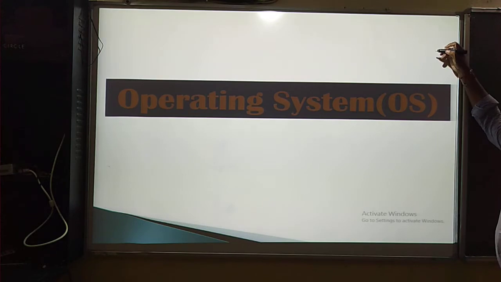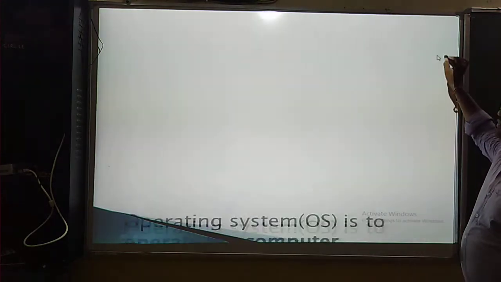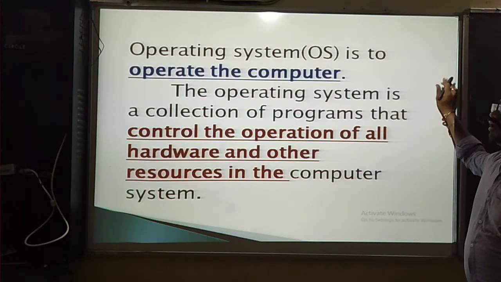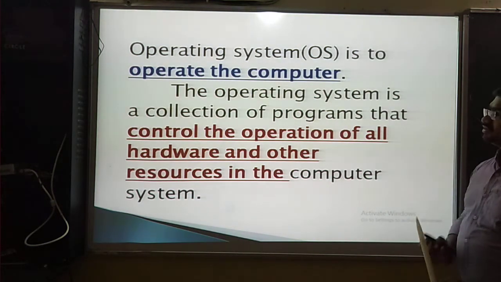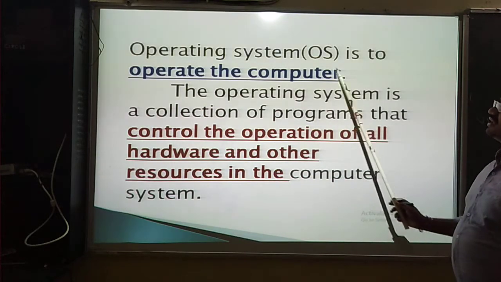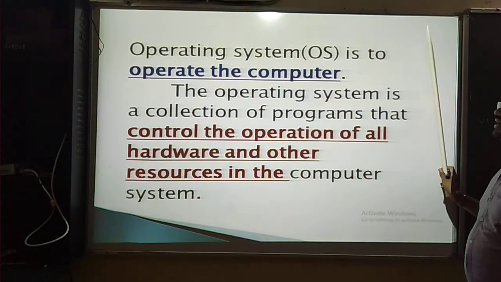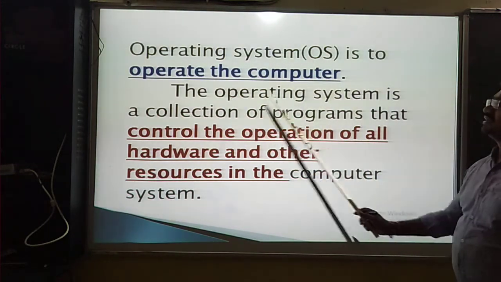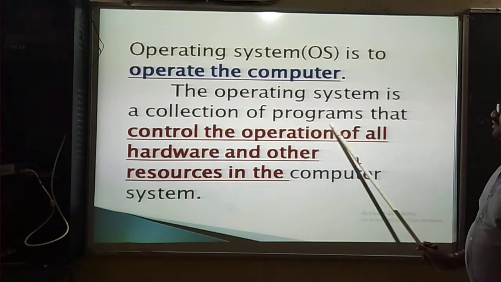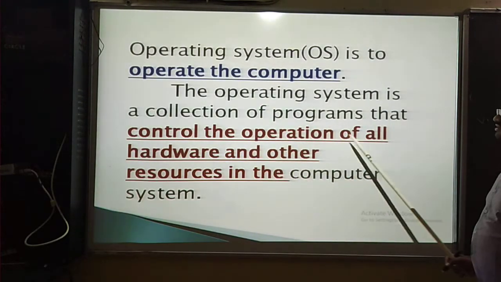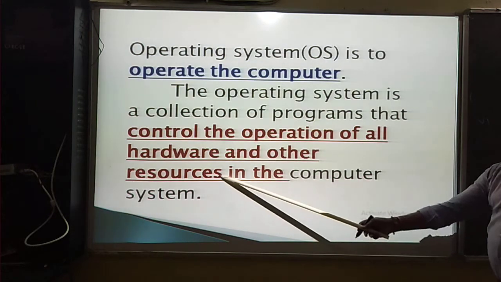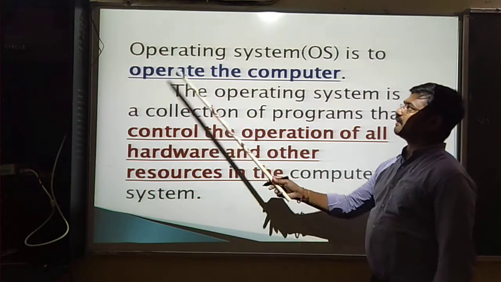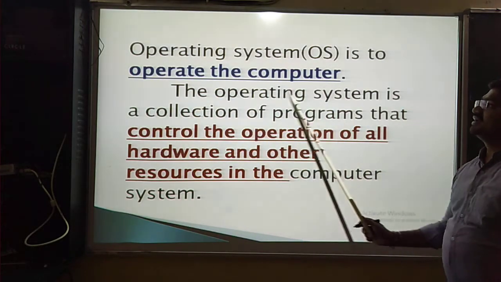The operating system will be called OS. The operating system, known as OS, is to operate the computer. The computer is one of the important devices in your lessons. So the operating system operates the computer. The operating system is a collection of programs that control the operations of all hardware and other resources in the computer system. So the operating system means to operate the computer.